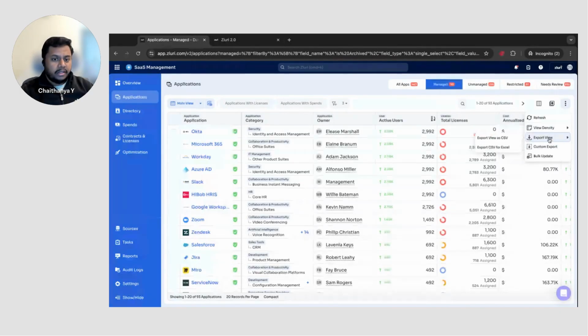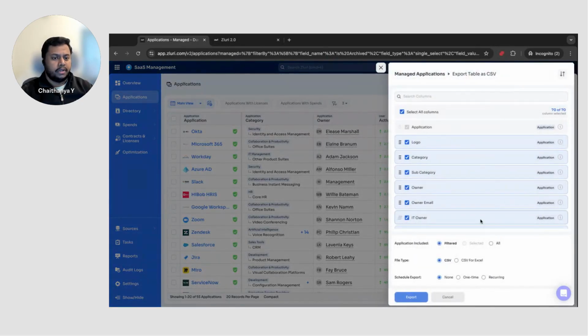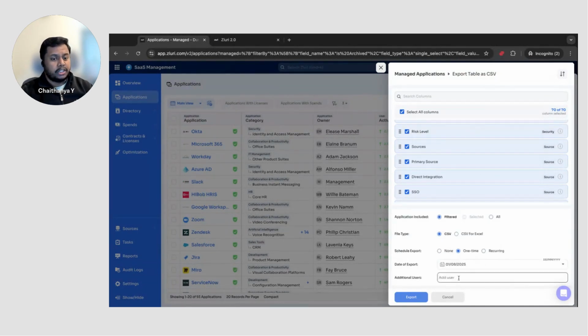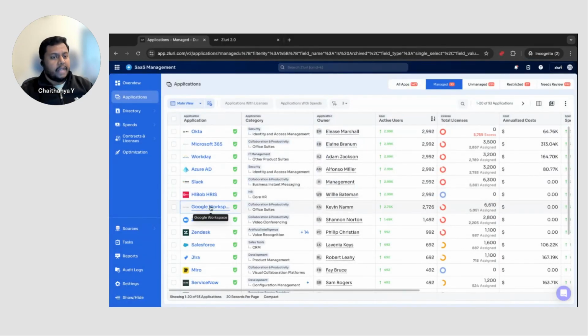Now, one important thing that we definitely wanted to ensure is that you can export this particular view immediately as a CSV or an Excel, based on your choice, or you can always do a custom export. You can select which columns you want, whether you want to select only the filtered views, and whether you want to schedule this export. Do you want to do a recurring export so that any table that you're currently seeing on the application, you'll be able to export that information in a very, very easy manner.